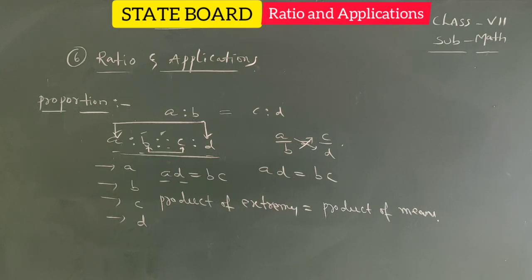Here A is to B is as C is to D means A, B, C, D are said to be in proportion. AD equal to BC, if directly they give product of extremes equal to product of means, at this situation also you can say that they are in proportion.